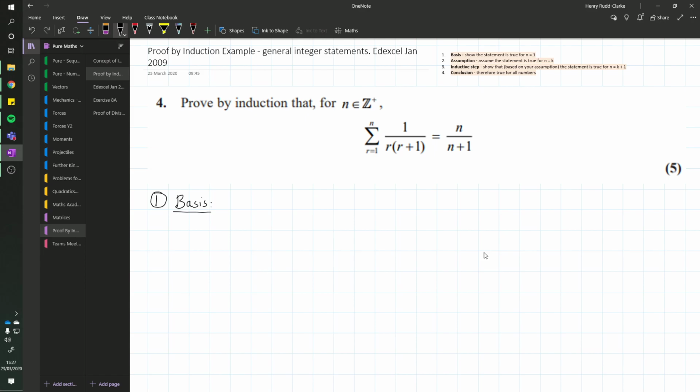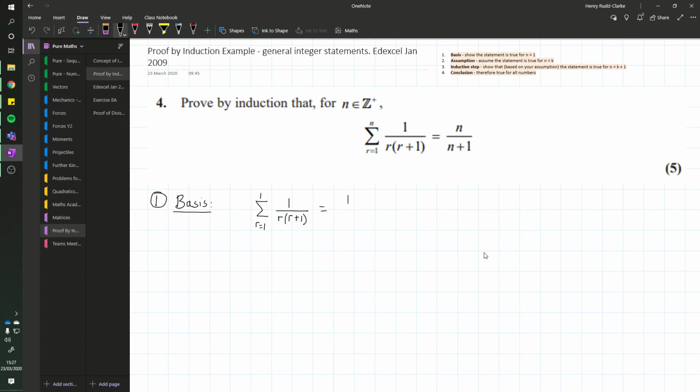So the first thing, the basis step, is showing that the statement is true for n equals 1. And this is quite nice because you actually get a mark for doing this every single time you do it. There's lots of easy marks you can get for this topic, even if you get something that's a really difficult piece of algebra. So we're going to show that